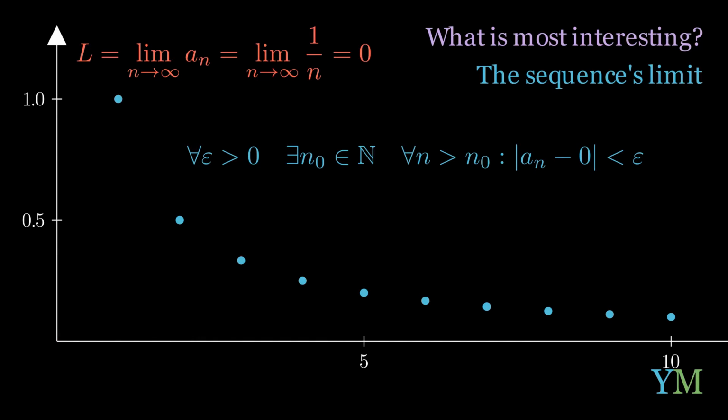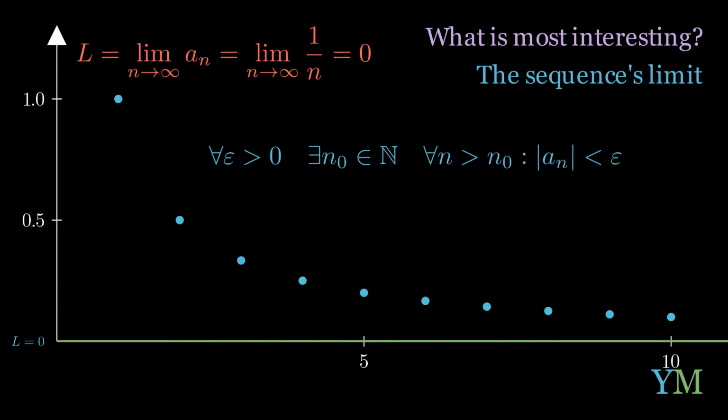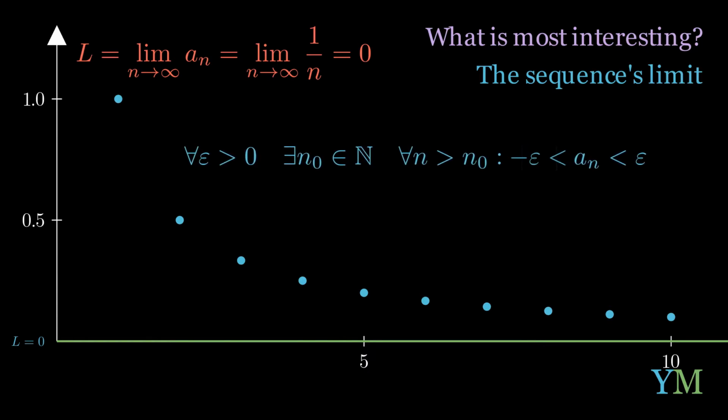So let's draw a line. L equals 0. That value which this sequence's elements tend to. Using some algebra, we eliminate 0 from the definition, and opening the absolute value will result with an greater than minus epsilon and smaller than epsilon.